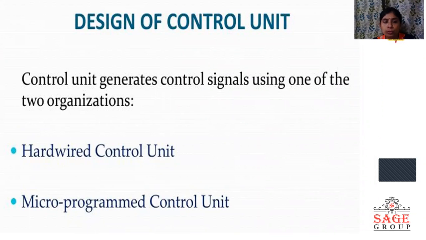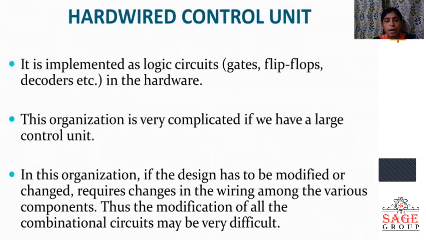As I have told you, this control unit generates control signals using one of the two organizations, hardwired control unit and microprogram control unit. Hardwired control unit is implemented using hardware. Logical circuits are used: gates, flip-flops, decoders. Though it is very complicated, it is faster than the microprogram control unit.